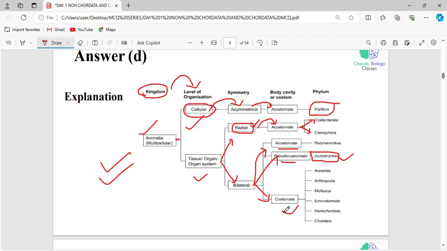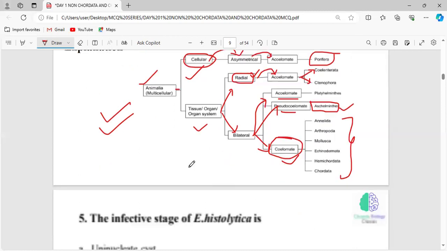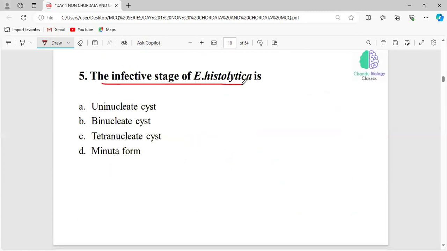You should know what phyla are placed under the schizocoelomate and what phyla are placed under the enterocoelomate. So these are all the phyla placed under the coelomate organisms. And this table is very, very essential. And the first question: the infective stage of Entamoeba histolytica is